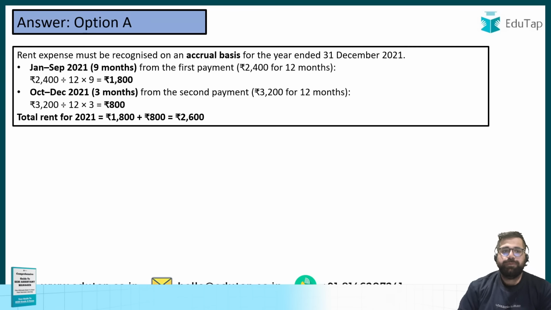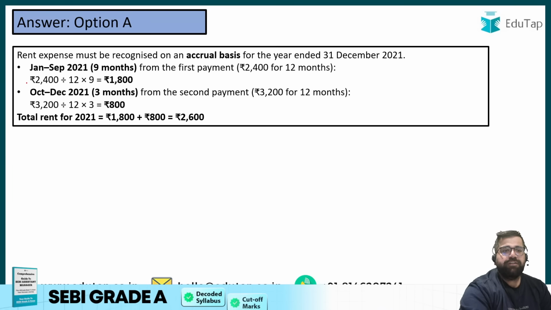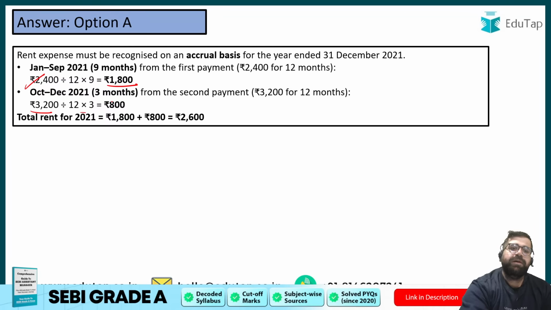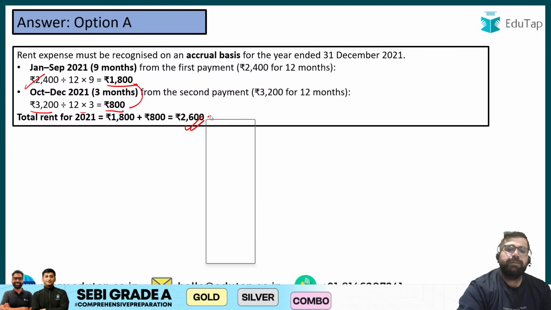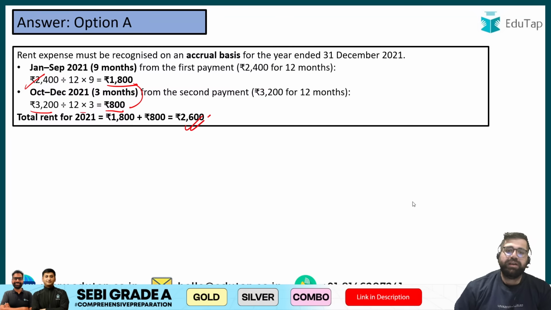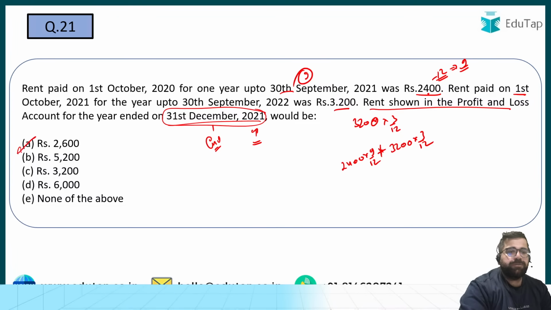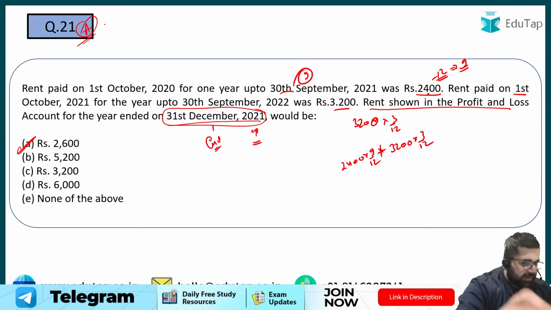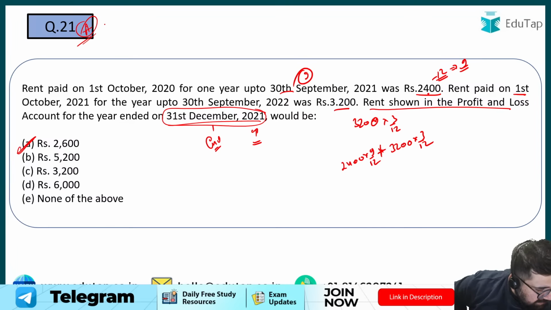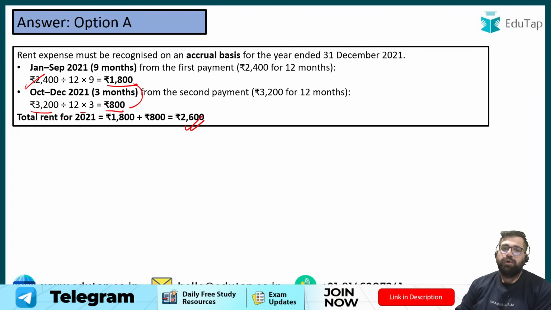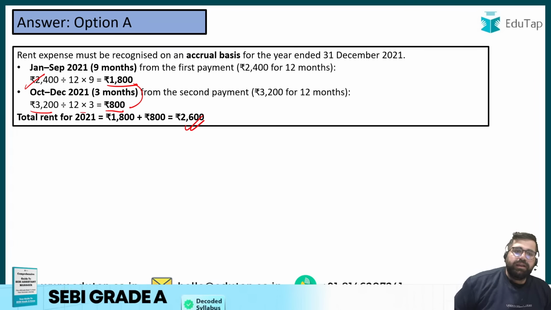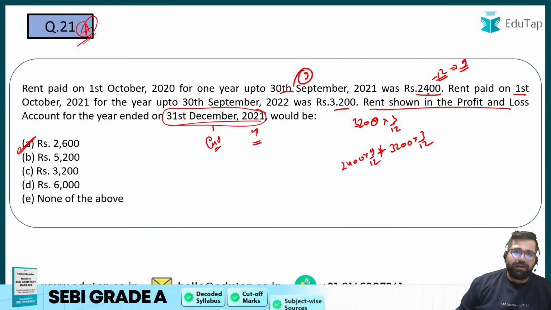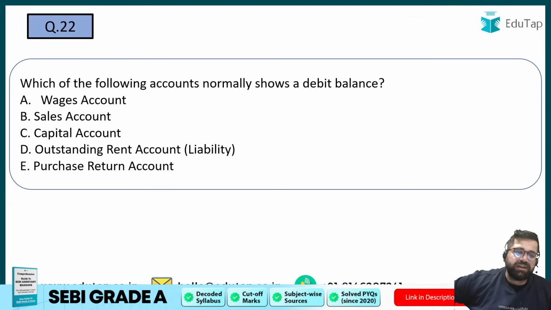The correct answer will be option number A. Whatever I have done, 2400 into 9 by 12, 1800, 3200 into 3 by 12, 800. So if you add, your answer will come out as 2600. Therefore, my answer will be option number A. And I can see hardly, very few people have answered it. Yes, the correct answer will be option number A, 2600. Why? Because of accrual basis only. This type of question can come, so you have to use your pen and paper to answer it.